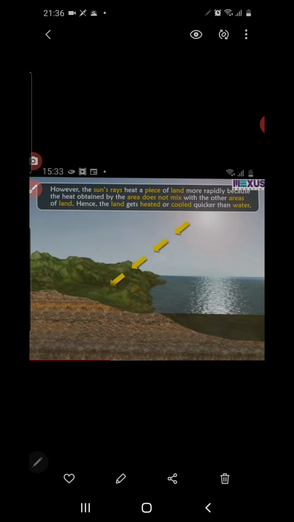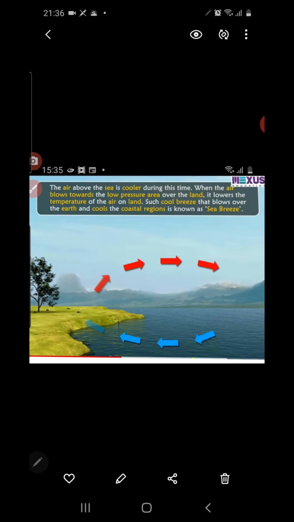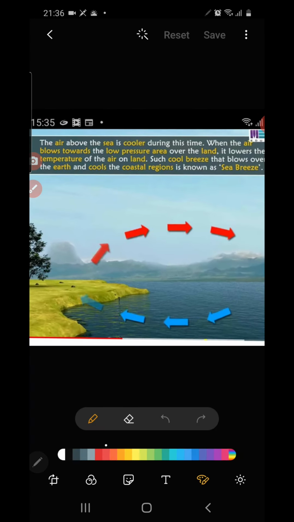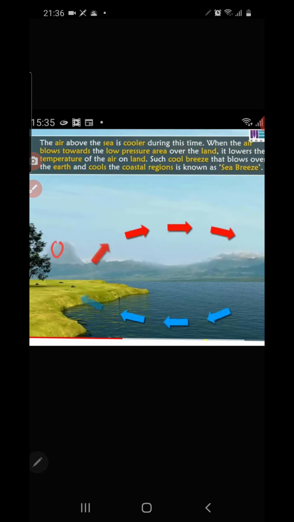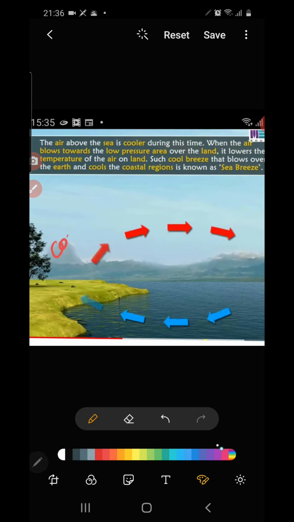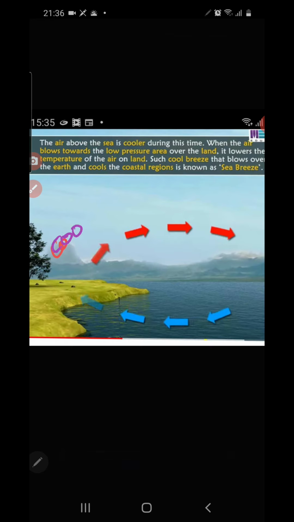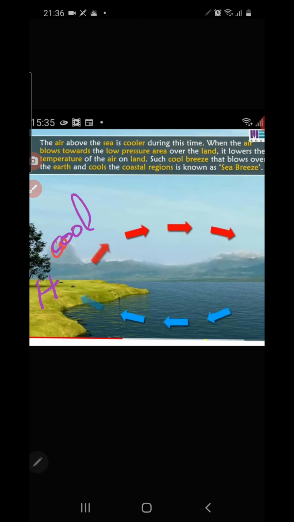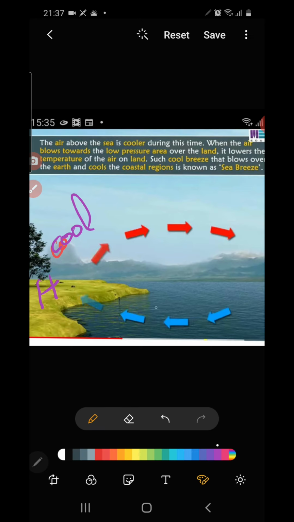Now what happens at night time? At night the land becomes cool very fast. For that reason, over the land there forms high pressure, because the water body is getting cool much more slowly.